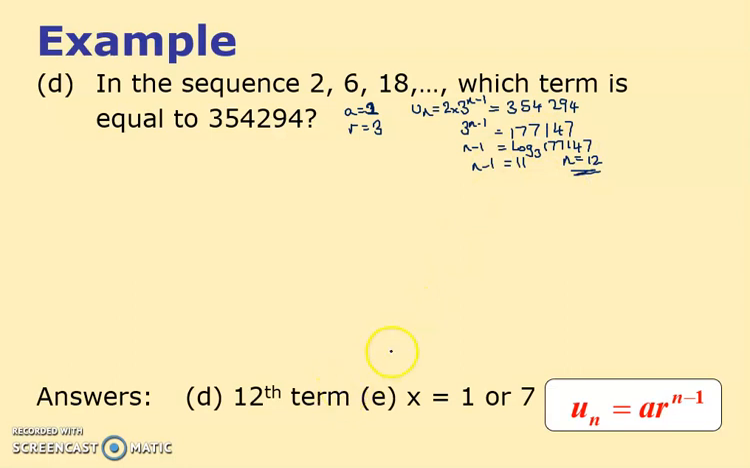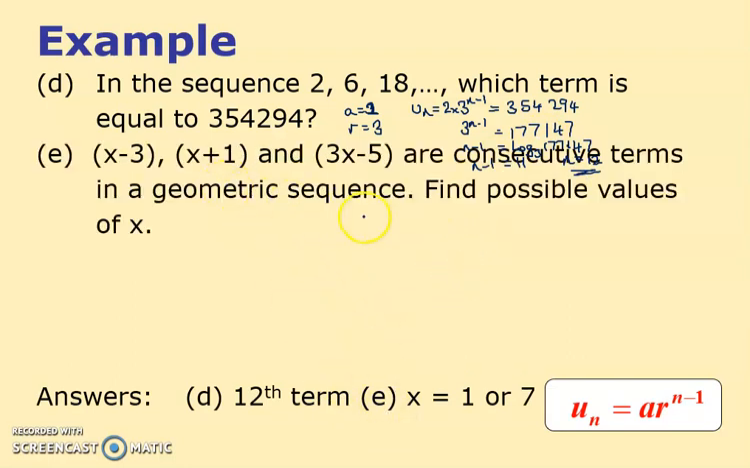12th term, that's right. I haven't seen E yet, so let's do E. In this one, they are consecutive terms of a geometric sequence. Well, we saw a similar one to this with arithmetic. What we've got to say is that this divided by this has got to be the same as this divided by this.